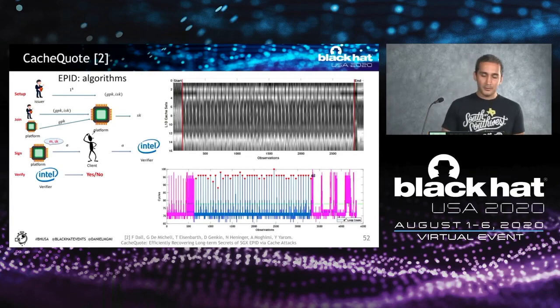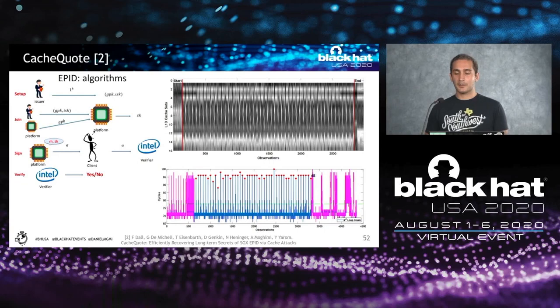So you may be surprised: why are there such problems on these TPM devices? This is not actually the first time that we have shown such a vulnerability in deployed crypto products. Around 2 years ago, we showed that another product that uses a signature scheme called EPID, which also uses elliptic curves, actually has this leakage. We showed that on the Intel SGX product, the quoting enclave that is used as part of the remote attestation is actually vulnerable. And using a cache attack, we could recover the private key for remote attestation.